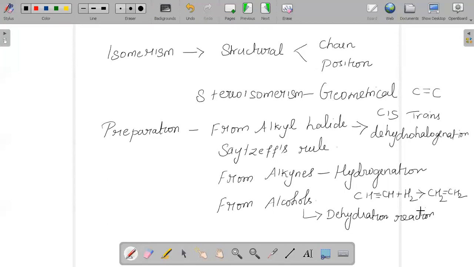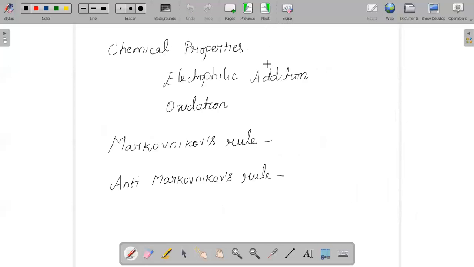So when we think about the physical properties of alkenes, it is simple to remember that the lower members are colorless in nature, and ethene has a sweet smell, while other alkenes are odorless. When we talk about the melting point or boiling point, alkenes will have a higher boiling point compared to alkanes, because in alkenes we have a pi bond.